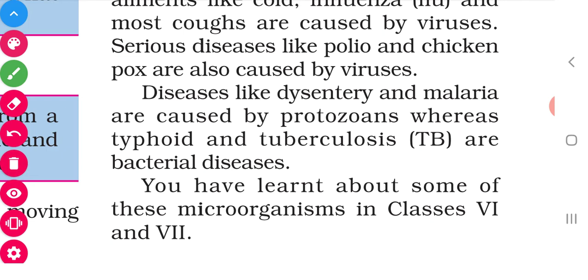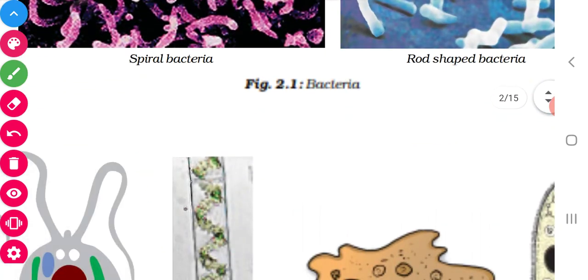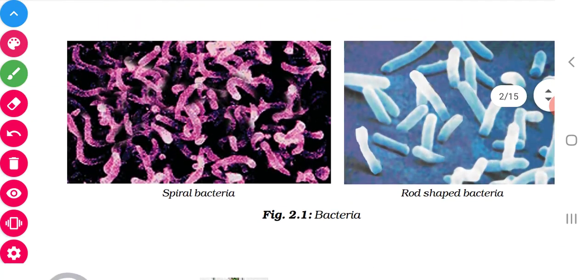Okay, children, have you all understood? Have you all underlined? Yes. Now come to the second page. In the second page, you can see the sum of the bacteria.